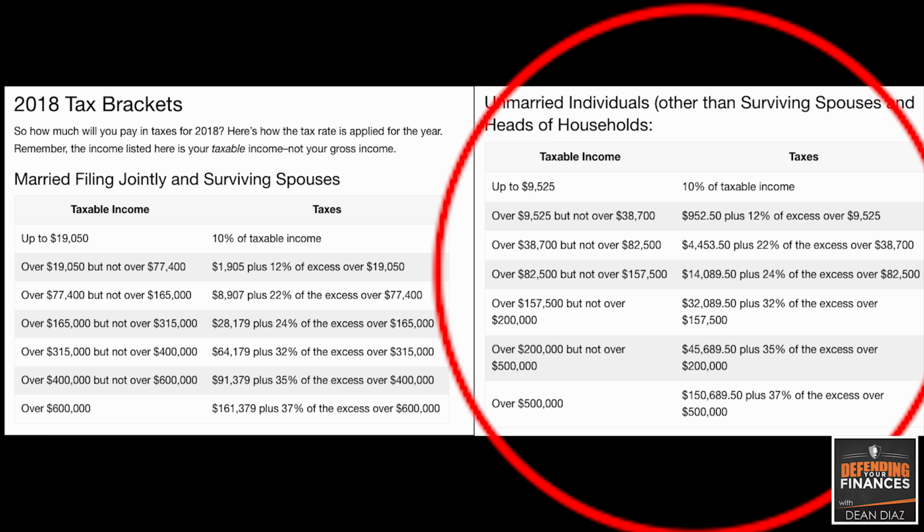Here's an example. Let's take an unmarried individual that makes $40,000 during the 2018 tax year. According to these tax brackets, if this person makes $38,700 or more, they're in the 22% tax bracket. However, if this person makes a contribution of just $2,000, their taxable income will be reduced to $38,000, dropping this person into the 12% tax bracket. This would make sense since they'd be paying significantly less in income taxes.